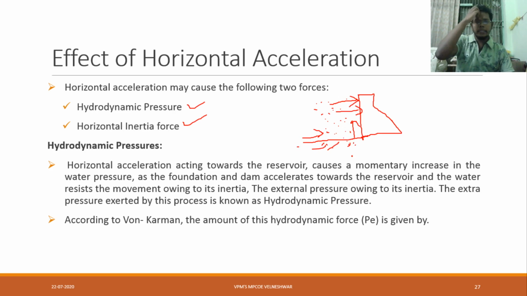Now how do we calculate this and decide our values? According to von Karman, the hydrodynamic force Pe is given by a formula, which Mr. von Karman suggested based on different trials and errors. We can follow that formula.